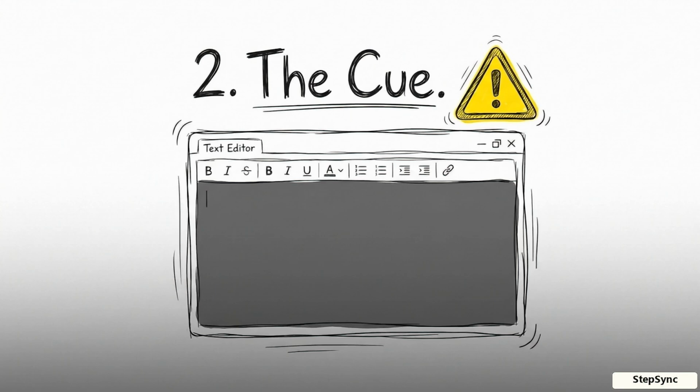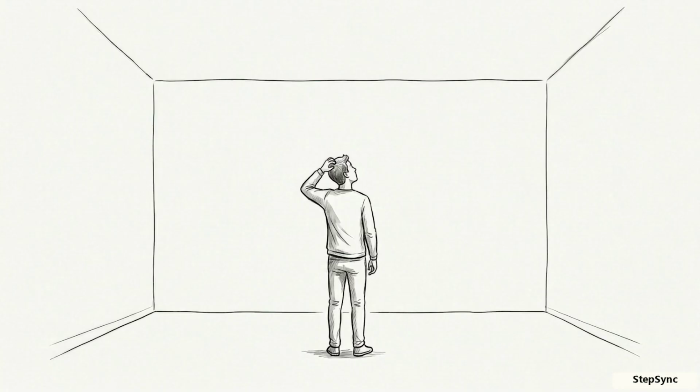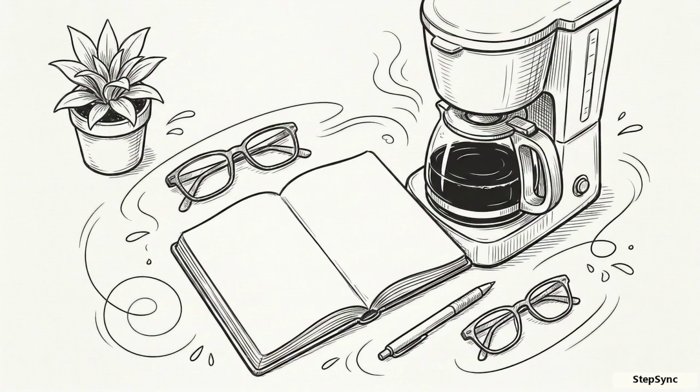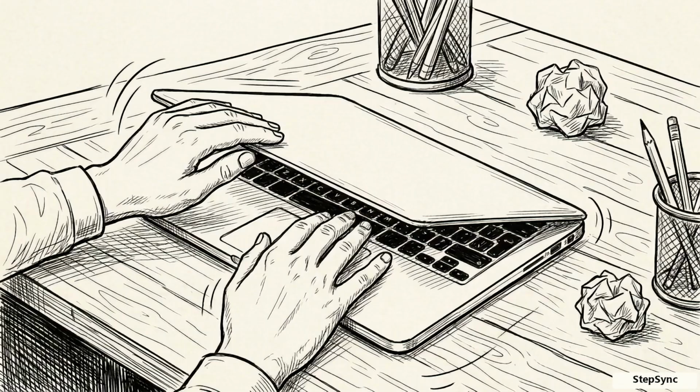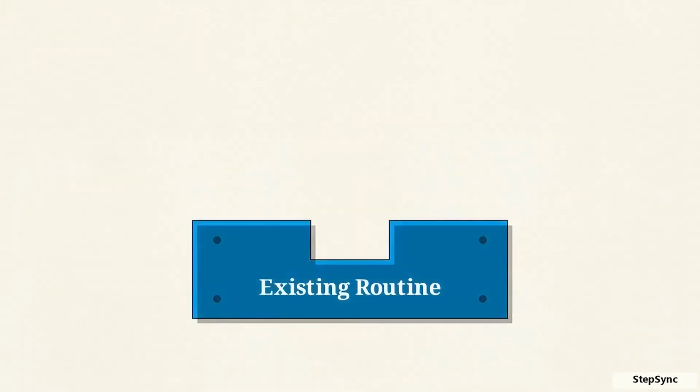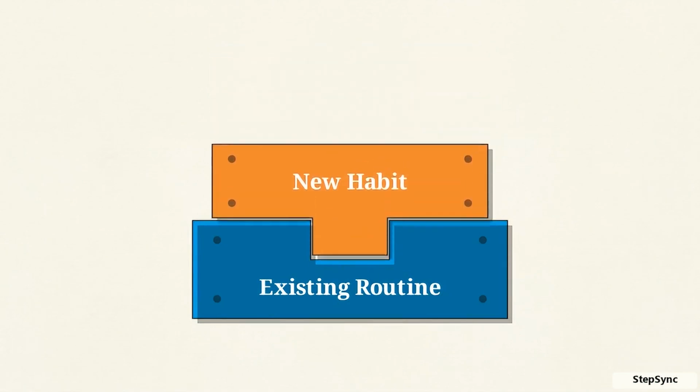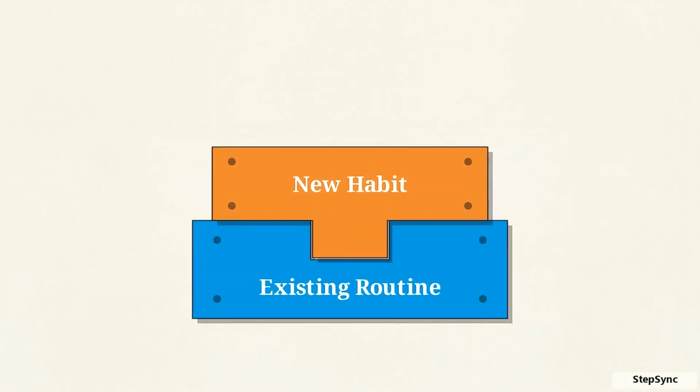Next is step 2, the cue. Even a 2-minute habit fails if you don't have a specific prompt to start it. We cannot rely on your memory to remember when it's time to act. Instead, we use a strategy called habit stacking. Your day is already full of automatic behaviors: brushing your teeth, brewing coffee, sitting at your desk. You are going to bolt your new habit directly onto one of these existing, deeply wired routines.